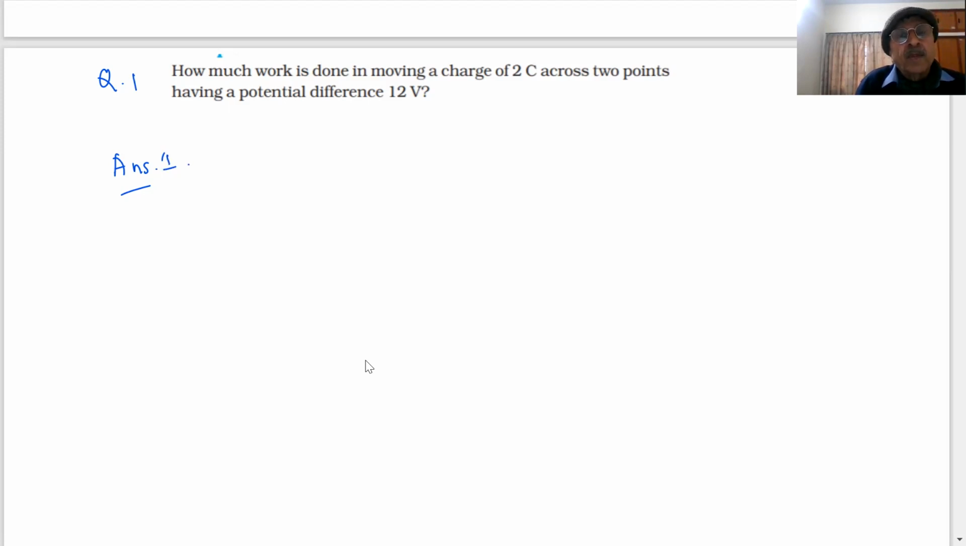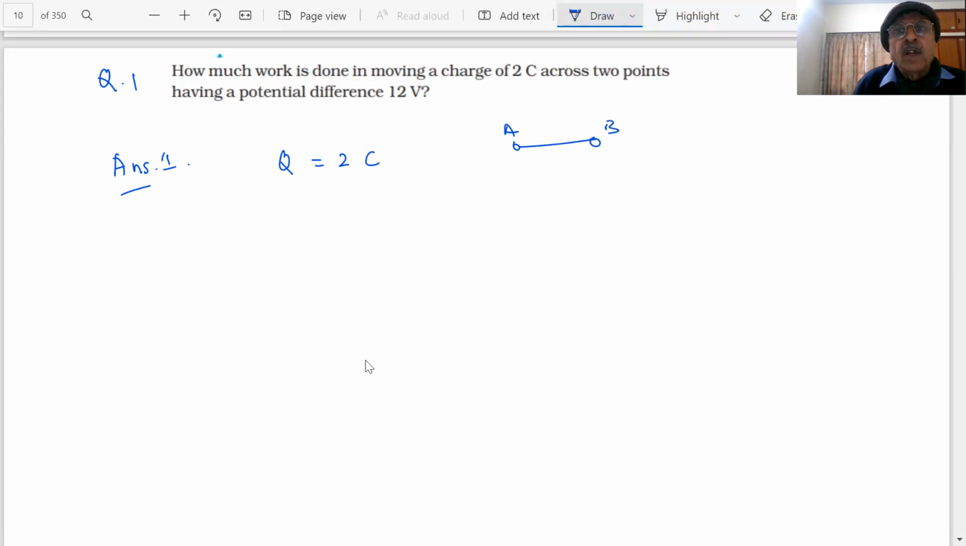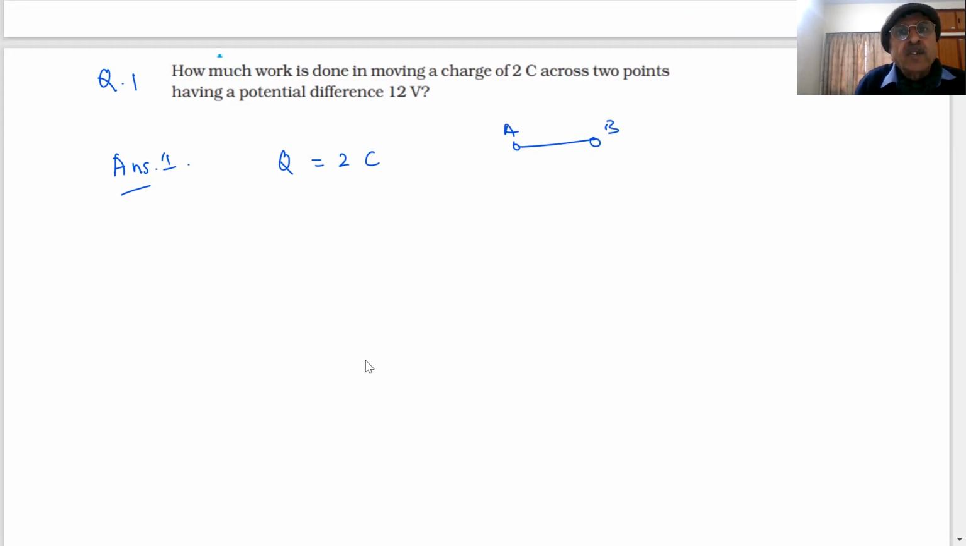Sir, 24 joules. Okay. How do we solve a question in the paper? Write down the given information. What is the value of the charge? 2 coulombs between 2 points. Let there be 2 points A and B that have a potential difference V of 12 volts. Check the units. Both are in SI units, no problem.